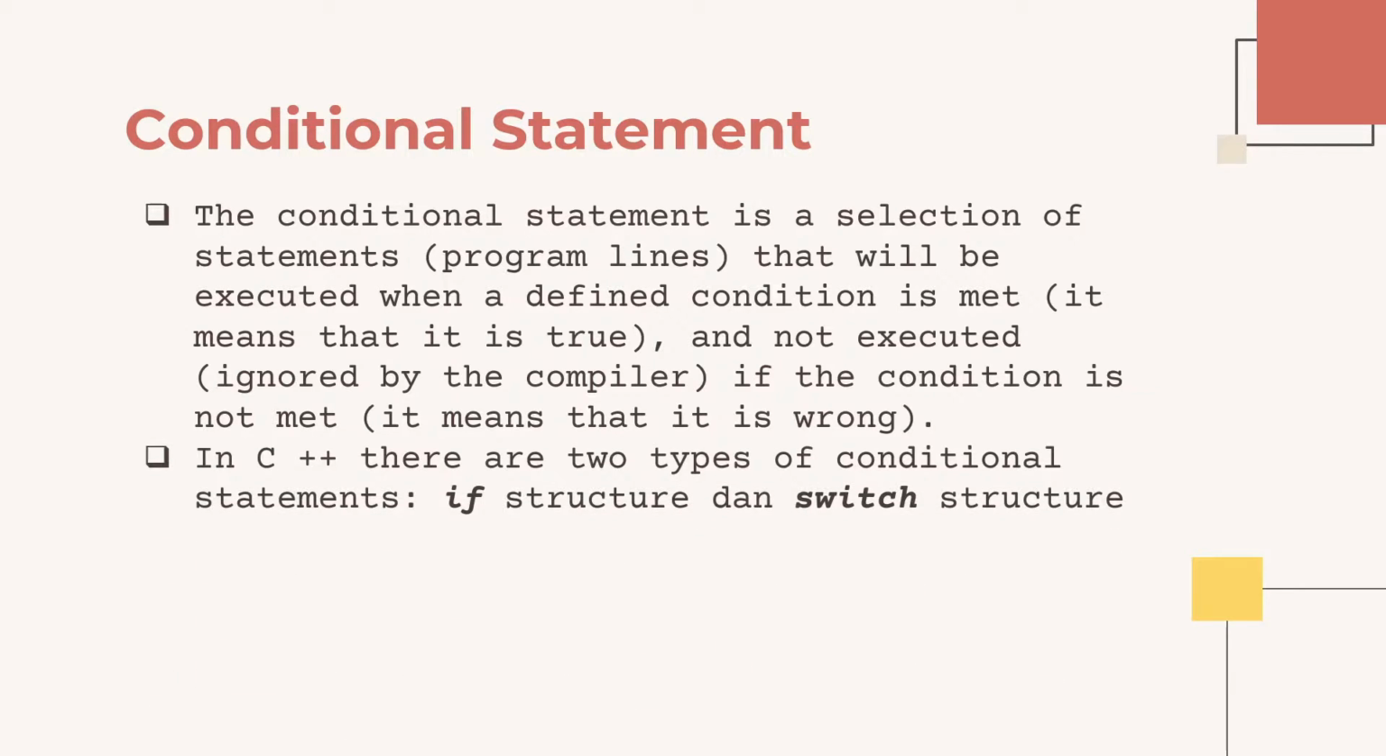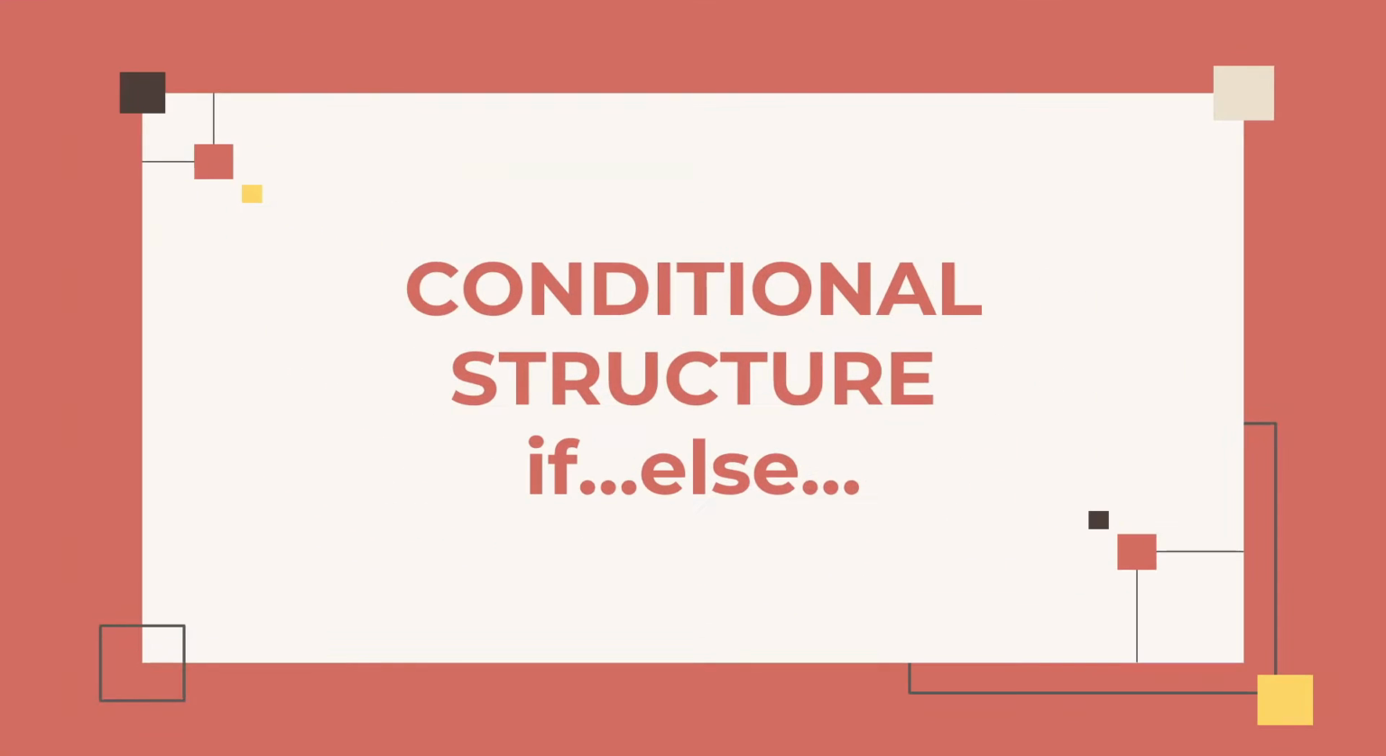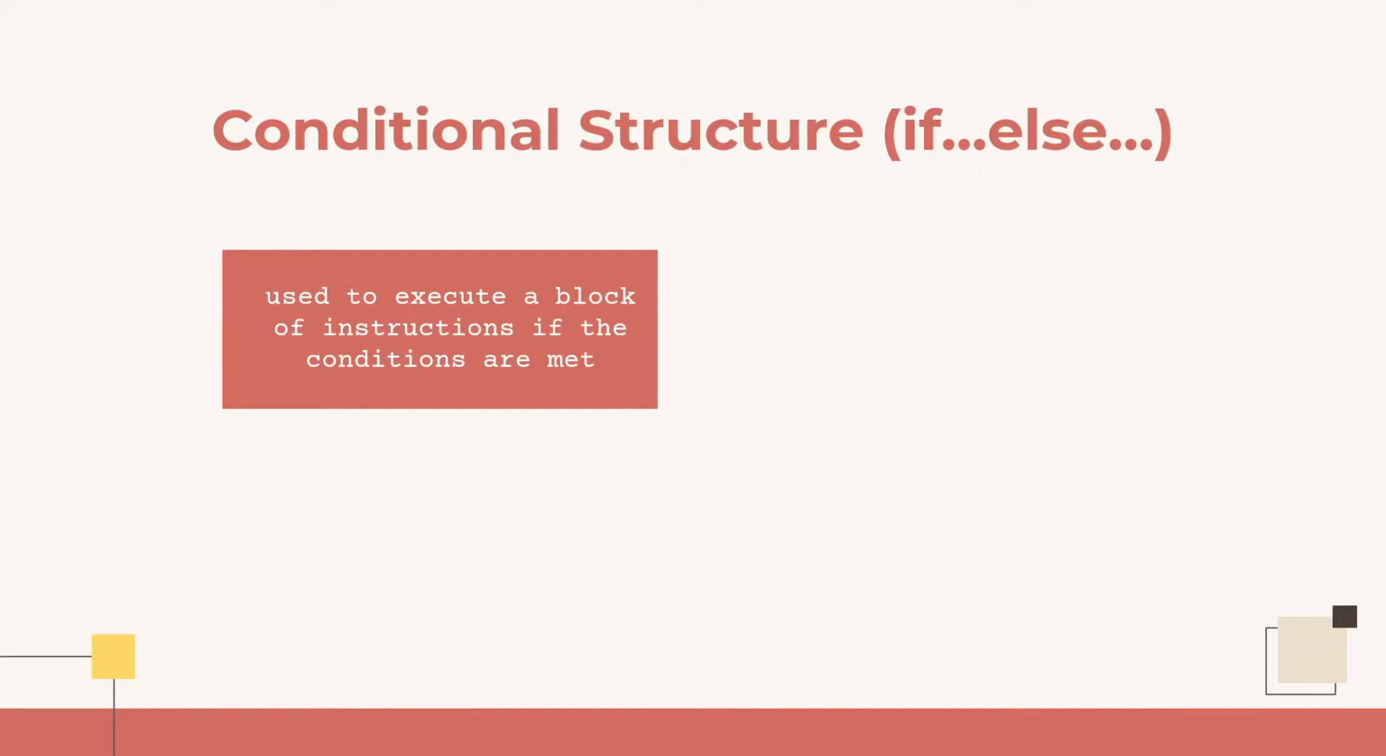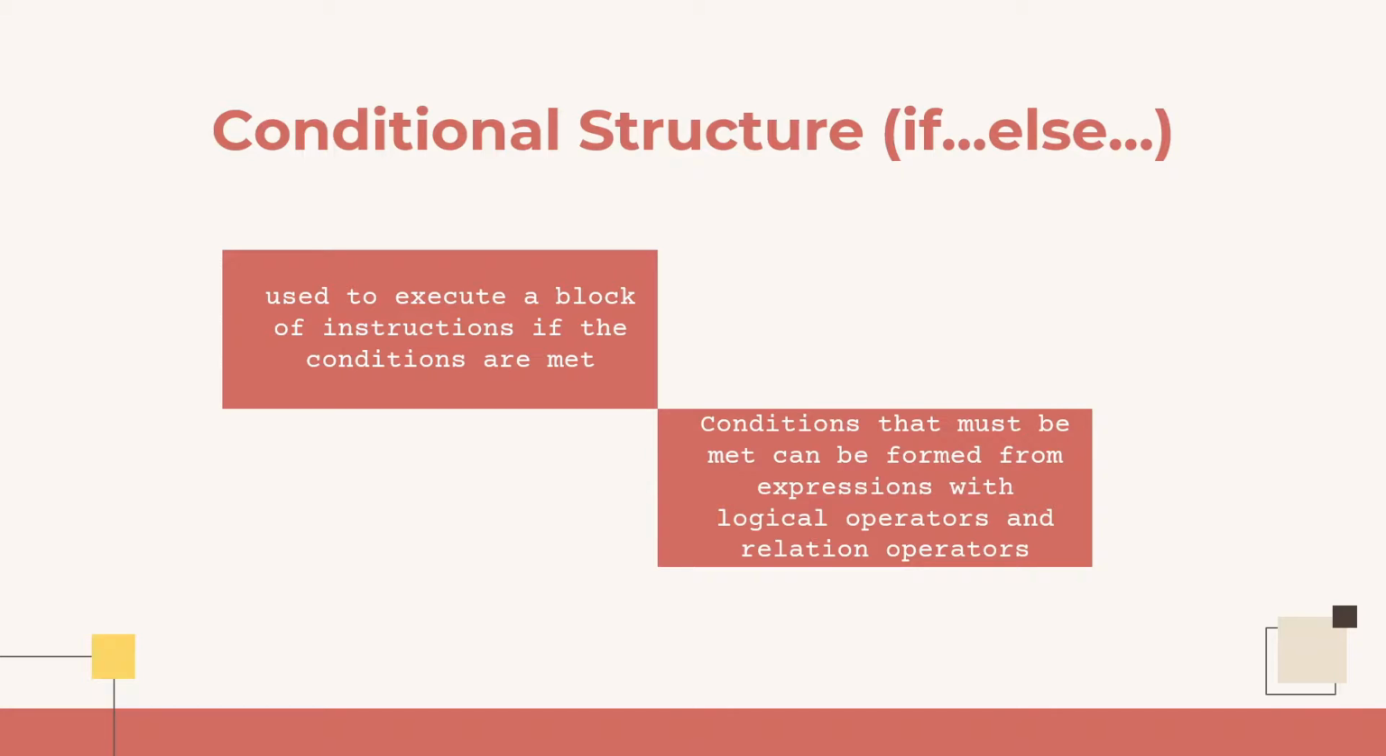In C++, there are two types of conditional statements. First is the if structure, and the second is the switch structure. First, we will discuss the conditional structure if-else. The conditional structure if-else is used to execute a block of instructions if the conditions are met. Conditions that must be met can be formed from expressions with logical operators and relational operators.